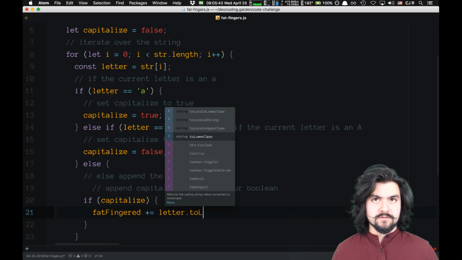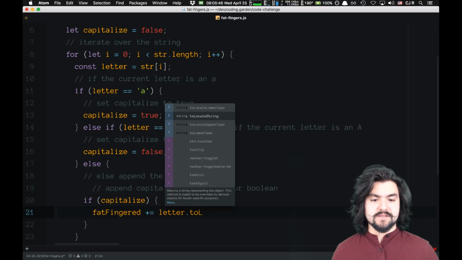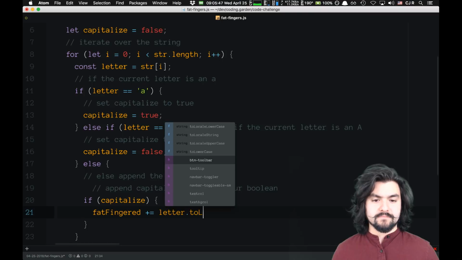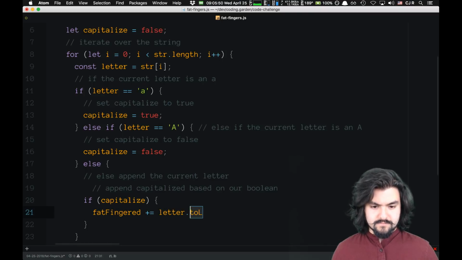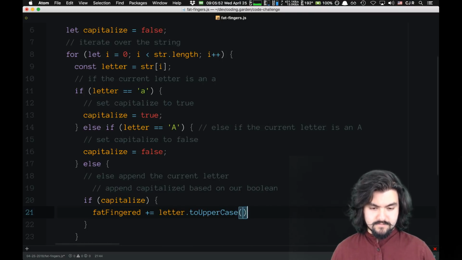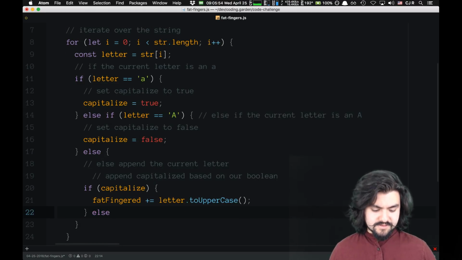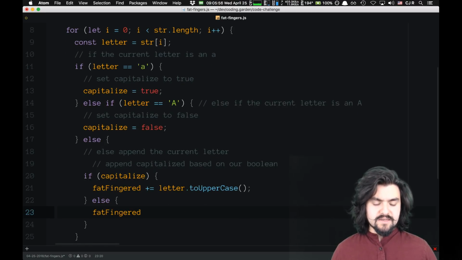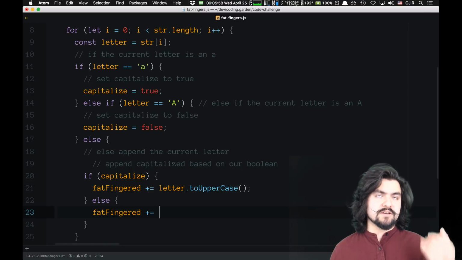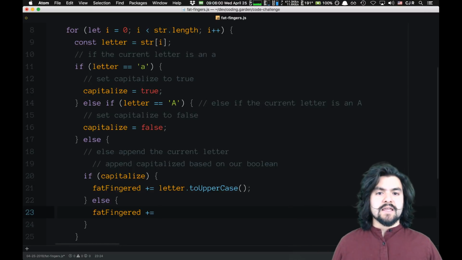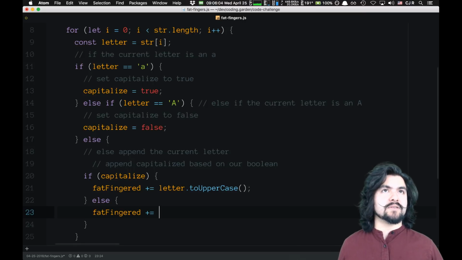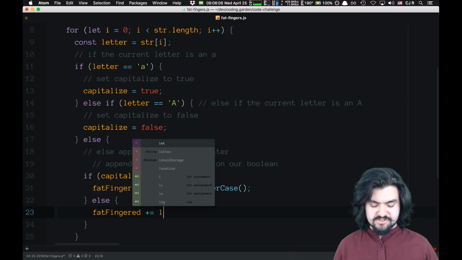Well, no, toUpperCase, sorry. Else, I initially was thinking we do toLowerCase, but if the caps lock key wasn't on and he did type a capital letter, then that means he meant to. So let's just append the current letter.